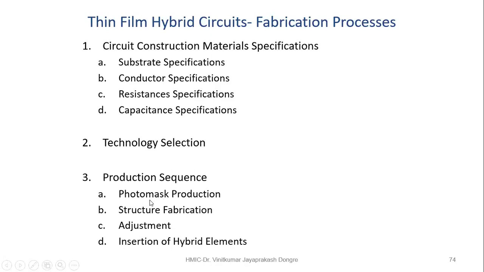Initially the photomask is produced, then the structure of fabrication, then the adjustment of whatever you have fabricated, then the insertion of the hybrid element as it is a hybrid circuit, and then it can go for the packaging. So this is the sequence of how it can be fabricated. Okay, so we will go one by one.